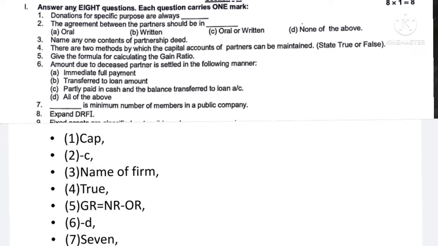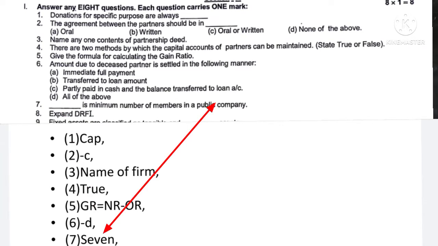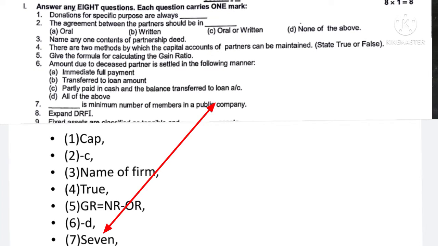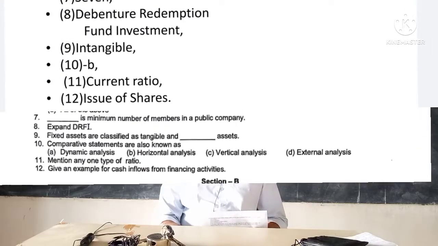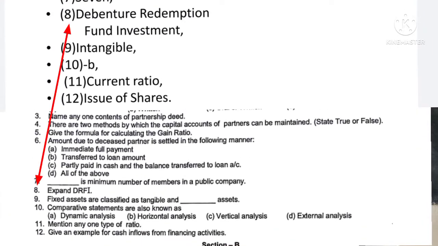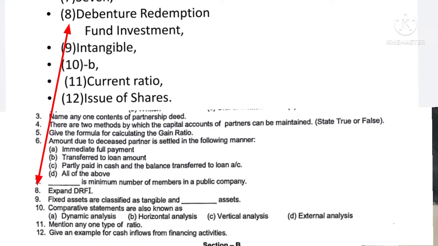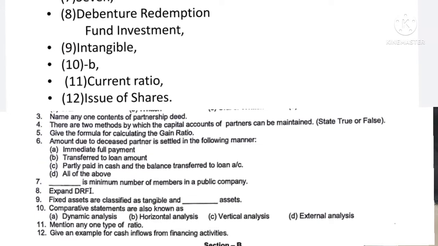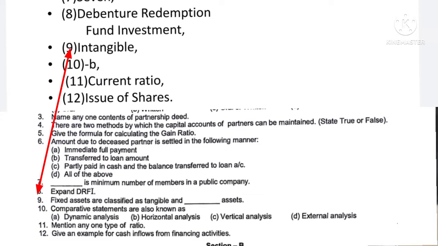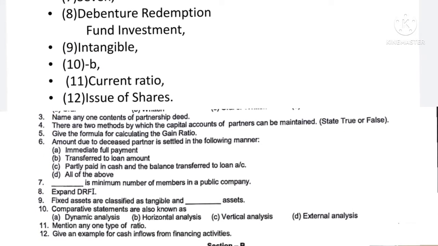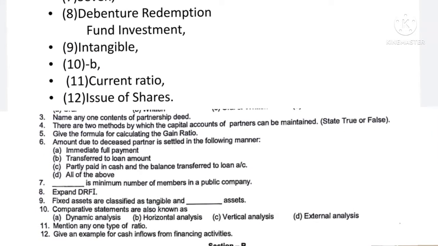Question number 7, dash is the minimum number of members in a public company. Answer is 7. Then question number 8, expand DRFI. Answer is debenture redemption fund investment. Question number 9, fixed assets are classified as tangible and dash asset. Answer is intangible asset.